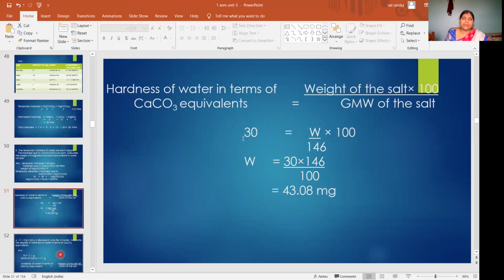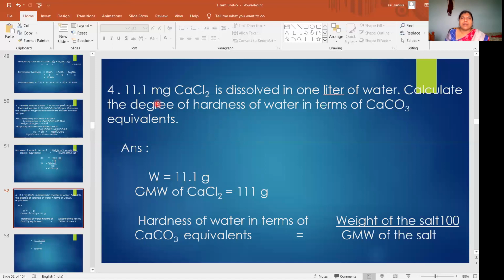And next we'll go to the fourth problem. 11.1 mg calcium chloride is dissolved in 1 liter of water. Calculate the degree of hardness of water in terms of CaCO3 equivalents. Very simple. Just one salt is given, its weight is given, and it is dissolved in 1 liter. So how much is the degree of hardness of water he is asking? So you have to write the weight, and you have to write the gram molecular weight of CaCl2: 40 plus 71, that is 111.